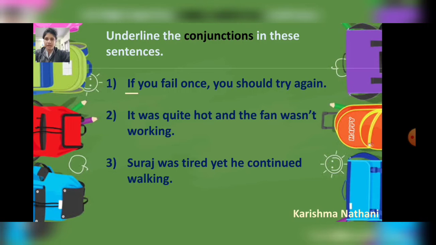It was quite hot and the fan wasn't working. Answer is and. Suraj was tired yet he continued walking. Answer is yet. This and yet make two sentences into one. It is a joiner, means conjunction.